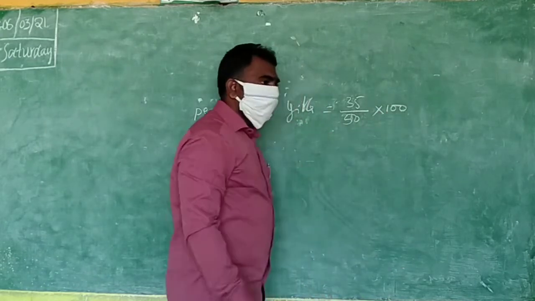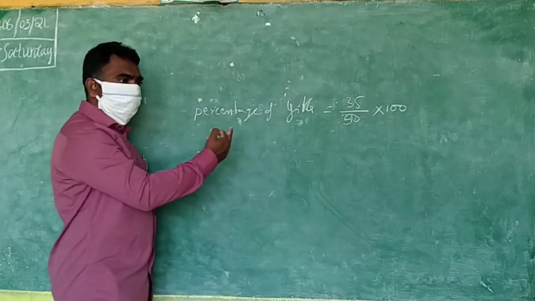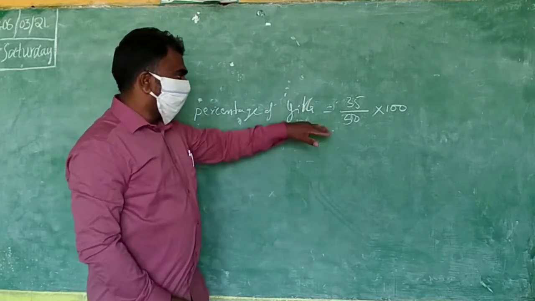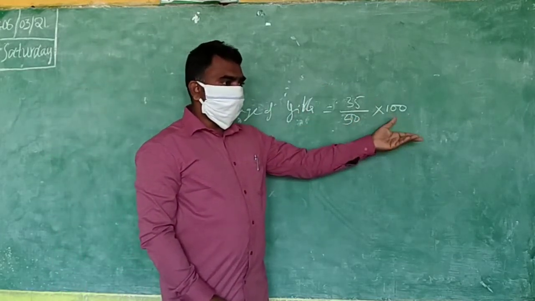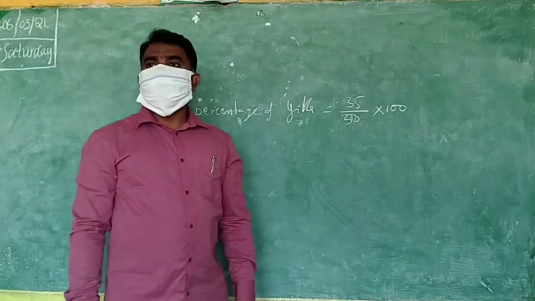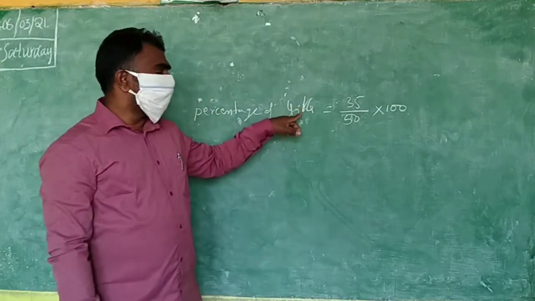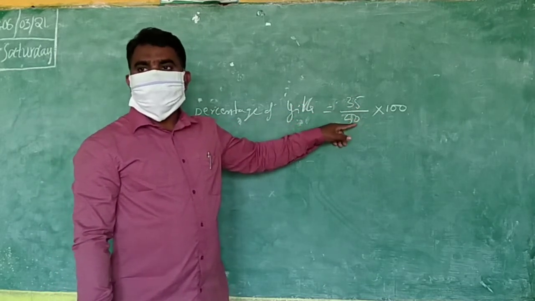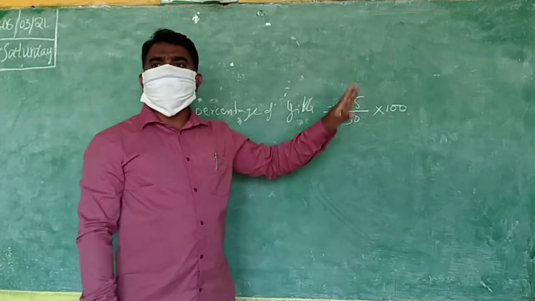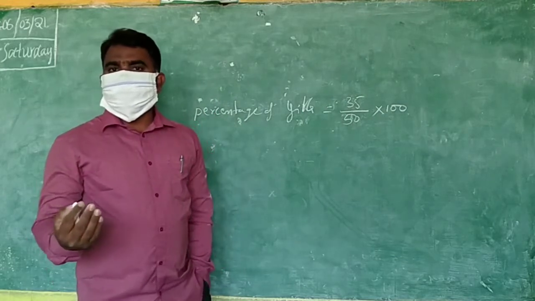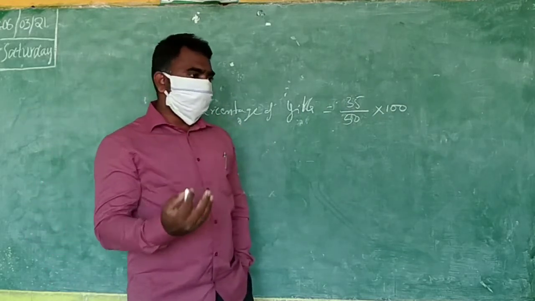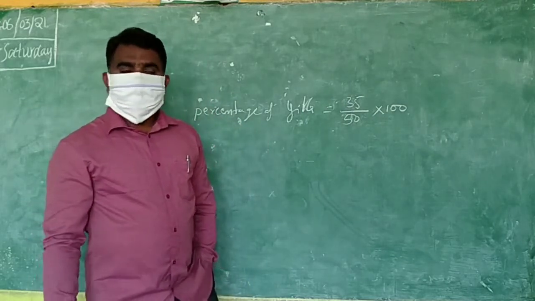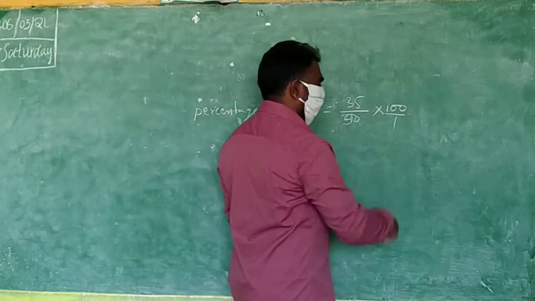Yesterday I told you the formula: number by total into 100. We are finding the percentage of girls now, that's why the girls' number is the numerator, total the denominator, into 100. Very easy formula. So you can do the calculations here.